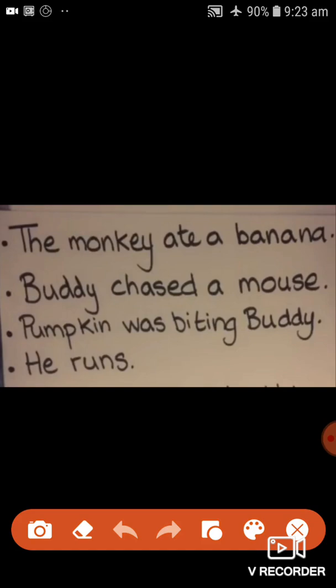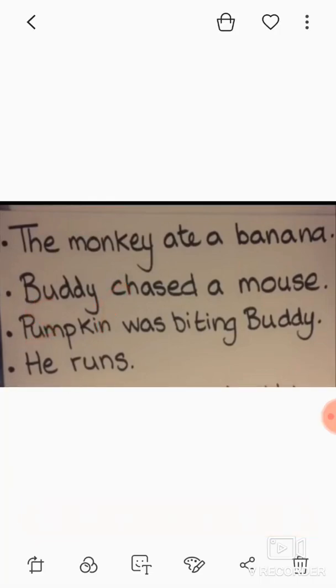Now let's see. Who is running? Who is doing the action? That is he. Let me underline he. That is my subject. What is the action? What is the doing verb? That is run. Run becomes my predicate. So this is a complete sentence. Subject is he. Predicate is run. So I end my lesson here by giving you a clear idea of what is a subject and a predicate.